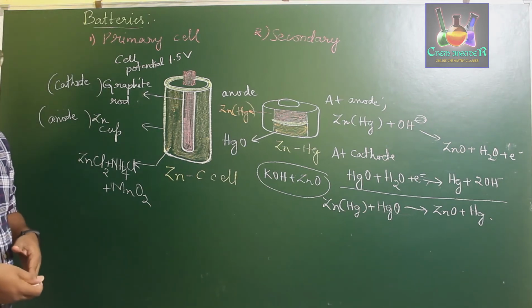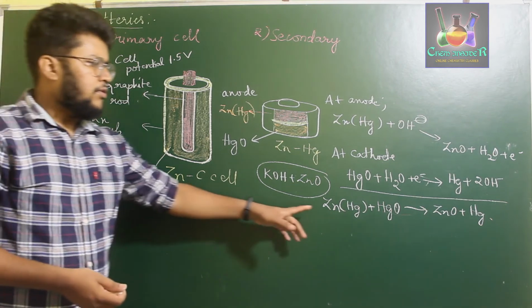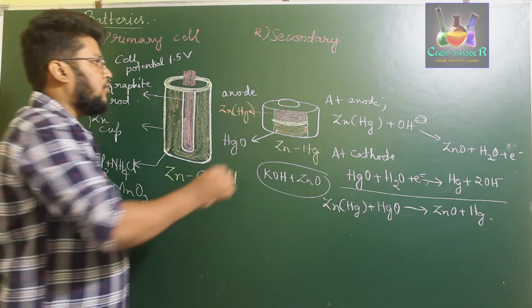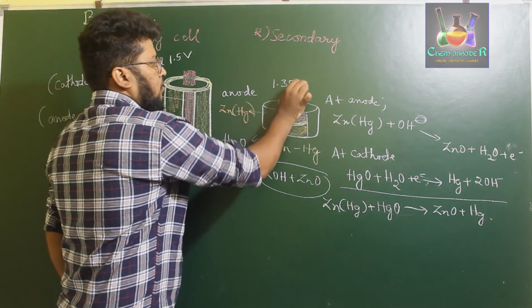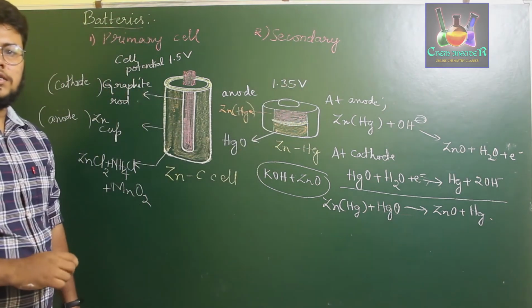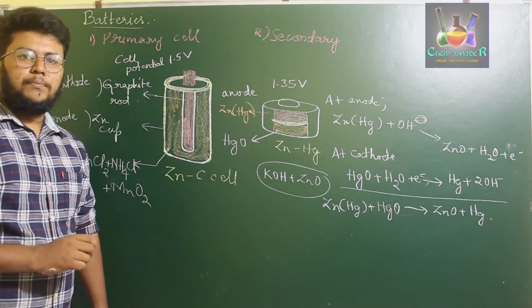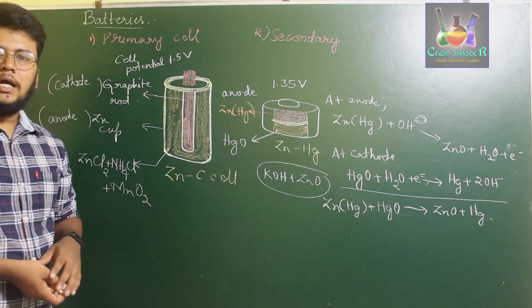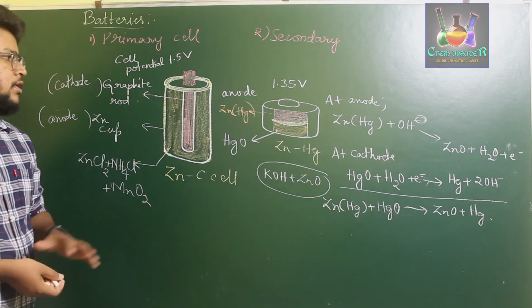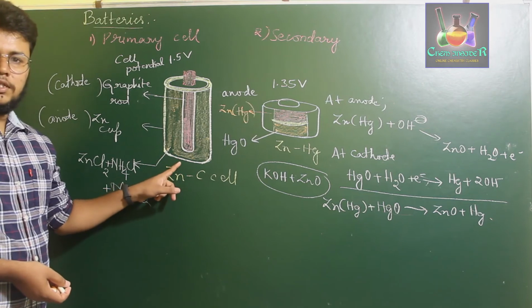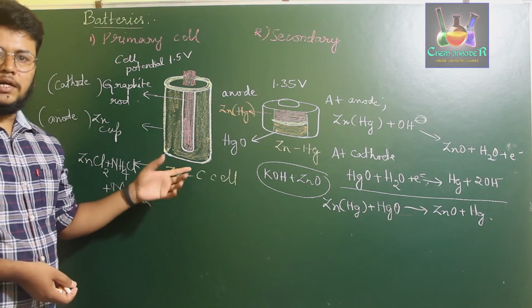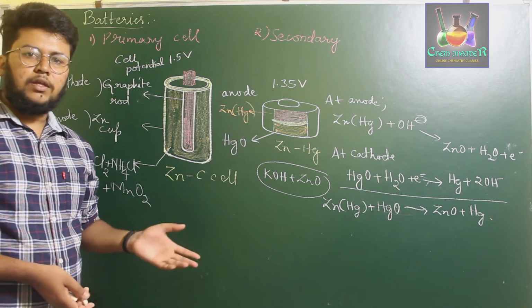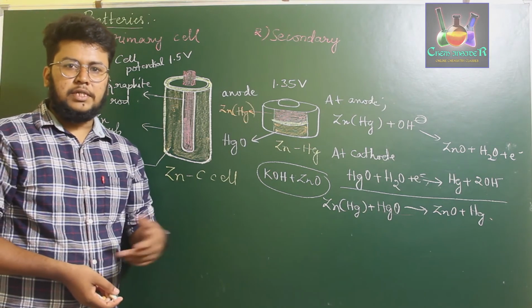Due to this overall cell reaction, the cell potential of the mercuric cell is found to be 1.35 volts. So these are the two examples of primary cells. The zinc carbon cell is used in remotes and wall clocks, and the zinc mercury cell is used for watches, hearing aids and simple devices.